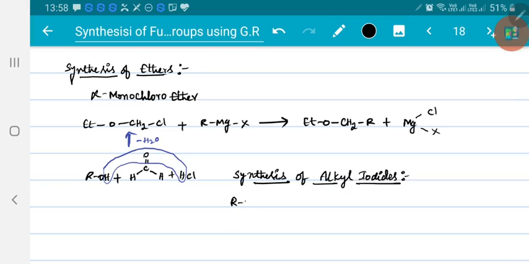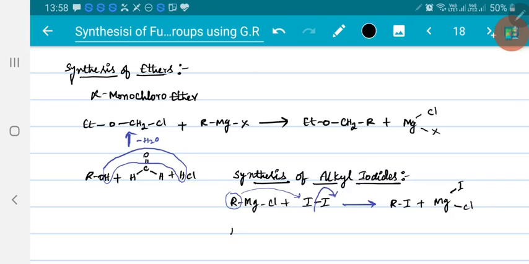So if you take RMgCl, when it is allowed to react with iodine I2, then what happens? This R minus will attack the iodine, making the other iodine leave. So the obtained product will be RI plus MgICl. Instead of that, you can take bromine also, RMgCl with bromine Br2, Br-Br bond. Same way, R will attack, so you will get RBr, and the remaining part is MgBrCl. So that's how we prepare alkyl halides.